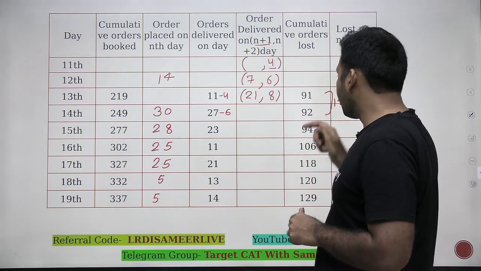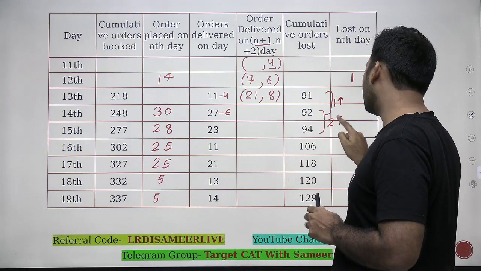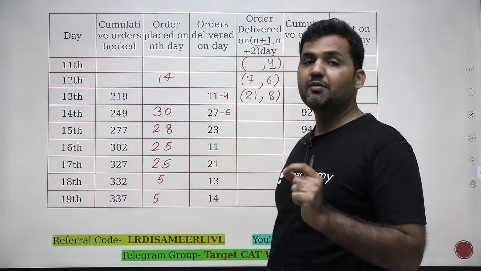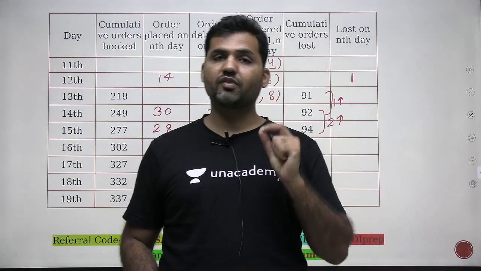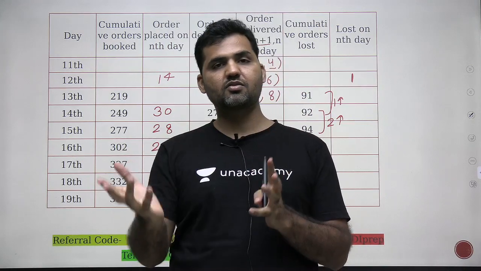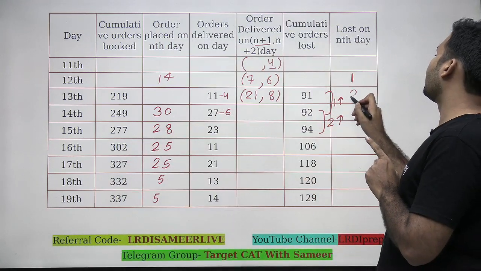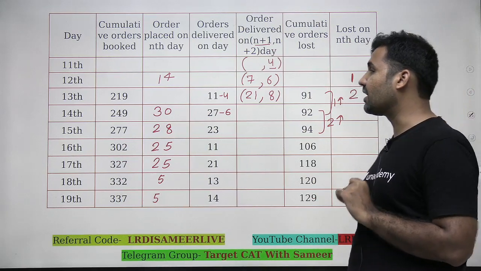Now, when I'm moving from 14 to 15, the increase in the lost is 2. Now tell me which order will be counted as a lost order on 15th. Orders which are placed on 13th, not getting delivered till 15th, will be counted as lost. So can I say there's an increment of 2? So there will be a lost of 2 orders on 13th.